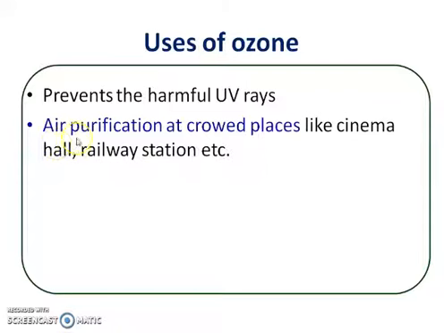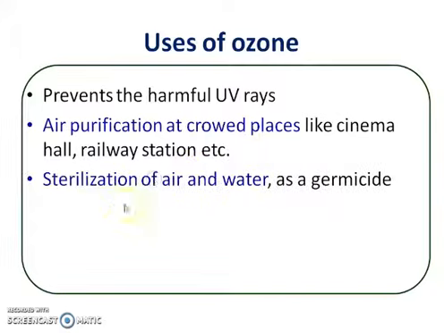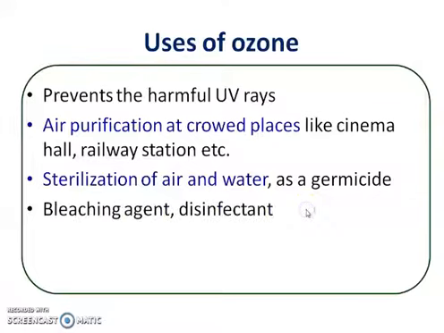So air purification at crowded places like cinema halls or railway stations is done by using ozone. Then, in the sterilization of air and water, ozone plays a very important role. Ozone also acts as a germicide, it is a bleaching agent, and it is a disinfectant also. So these are the uses of ozone.